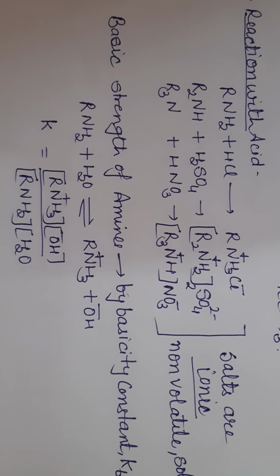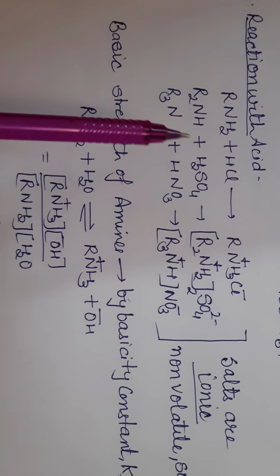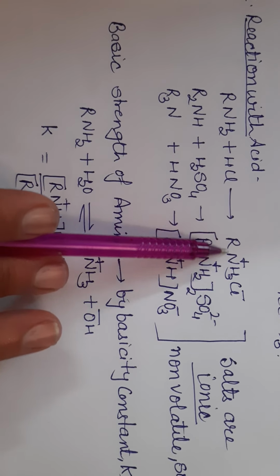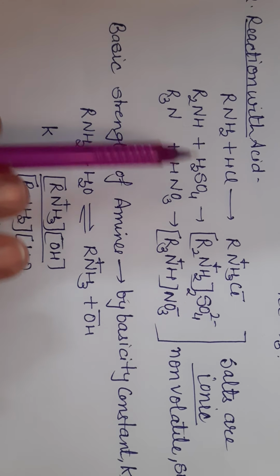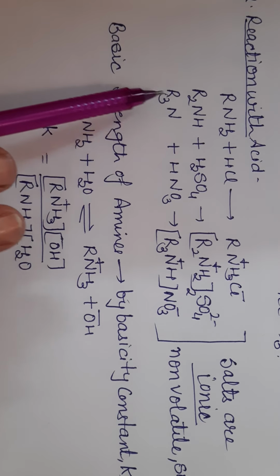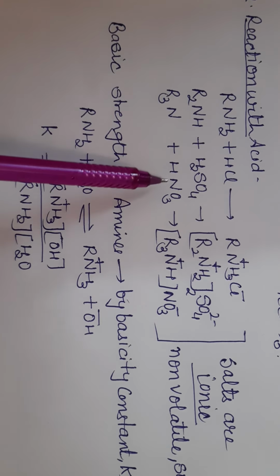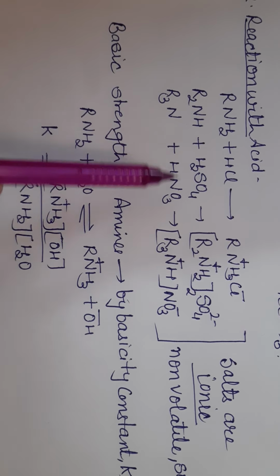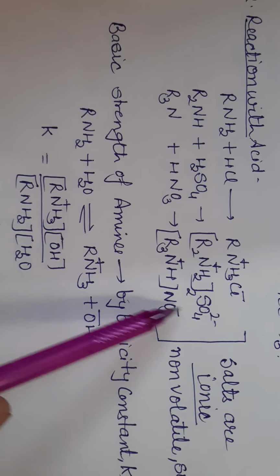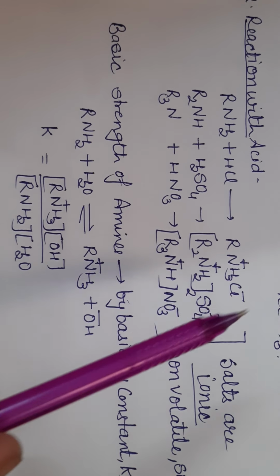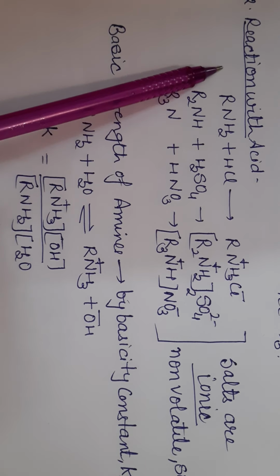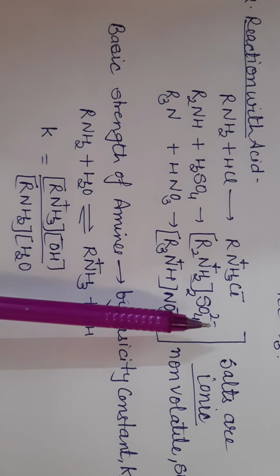So on reaction with an acid like hydrochloric acid, they form an ammonium salt, and likewise with sulfuric acid and nitric acid. Here we take primary, secondary and tertiary amines. You can show the same reaction with the same amines also. These are ionic in nature, non-volatile, and polar, so they are soluble in water. So this shows that amines are basic in nature, they react with acid and form salt.